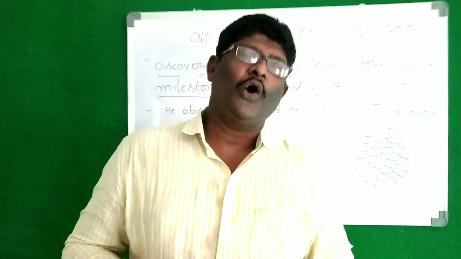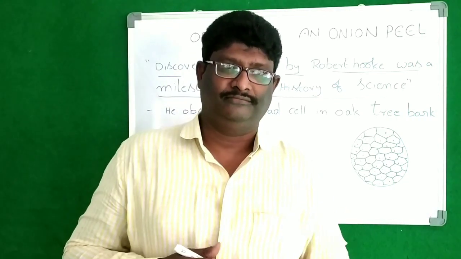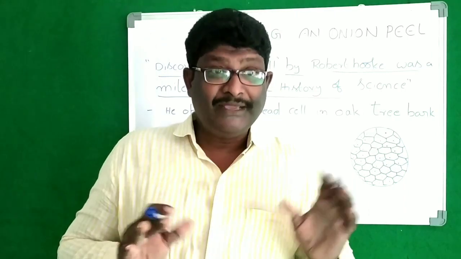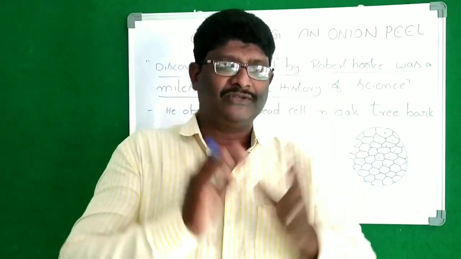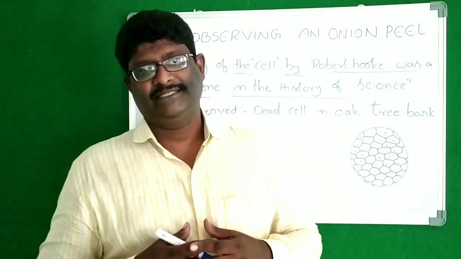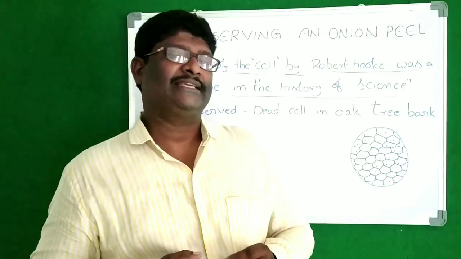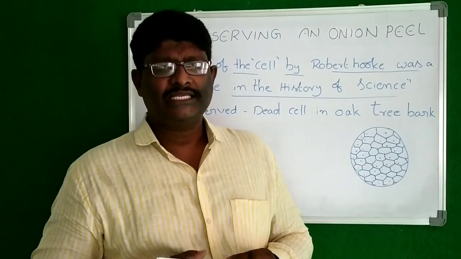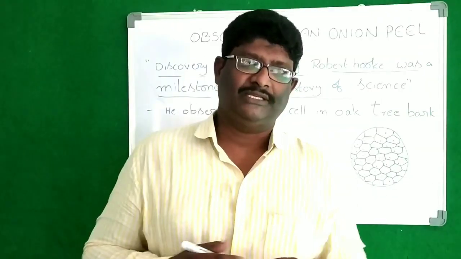So living cells, how can we see? Living cells means sajiva kanalu. What is that? Sajiva kanalu. It means inside the cell, everything we are able to see. Such kinds of cells are called living cells. So, how can we see living cells? For that, we have to do one activity.